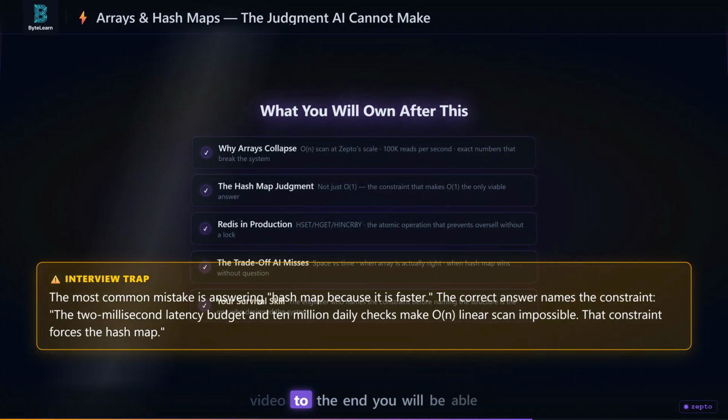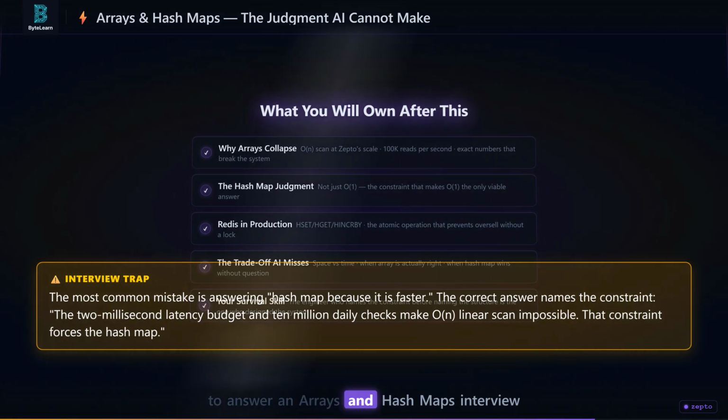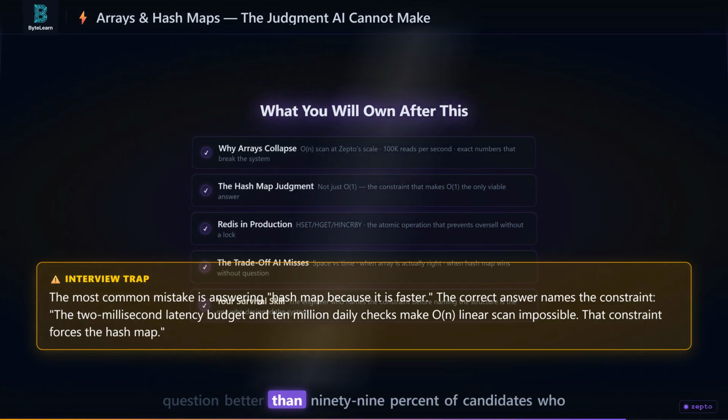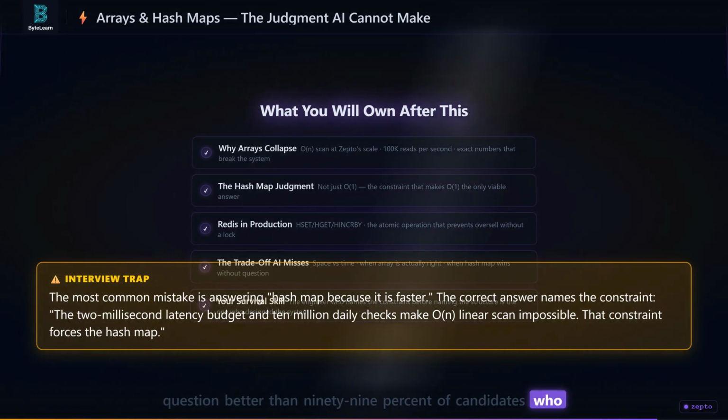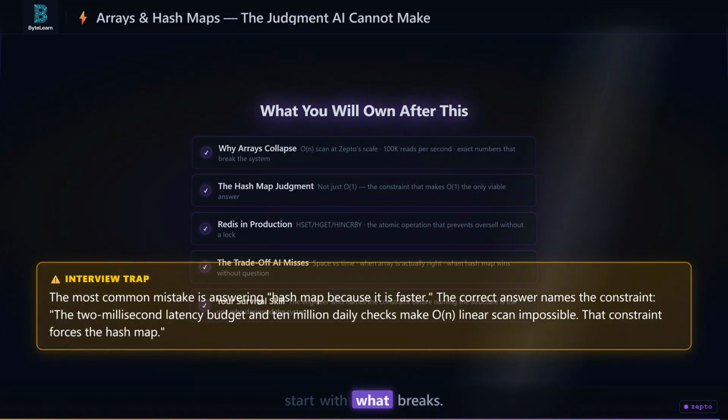The trade-off AI misses when asked to design this, and the survival skill: naming the constraint before naming the structure. If you watch this video to the end, you will be able to answer an arrays and hash maps interview question better than 99% of candidates who have been building software for years. Let us start with what breaks.